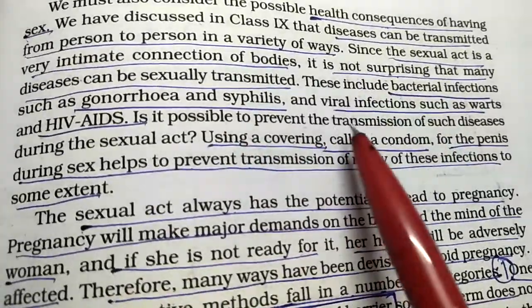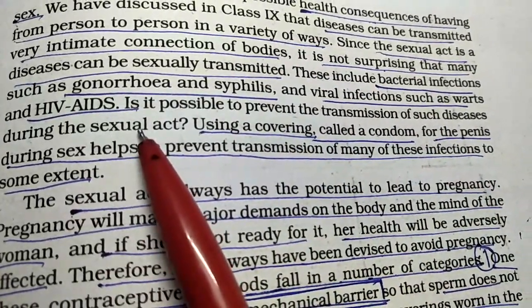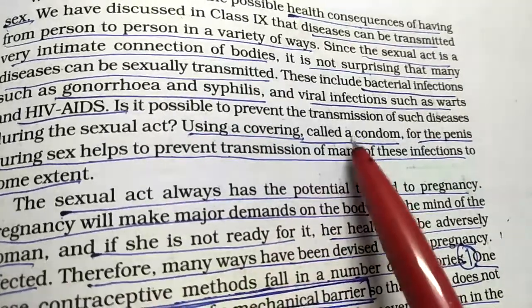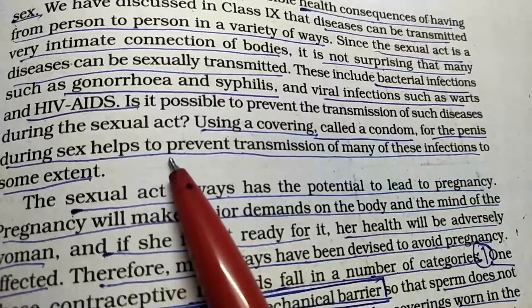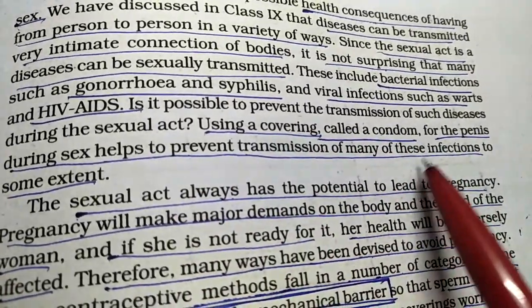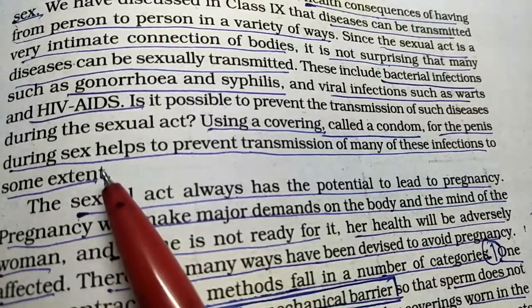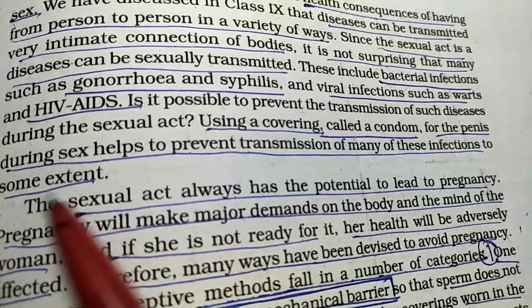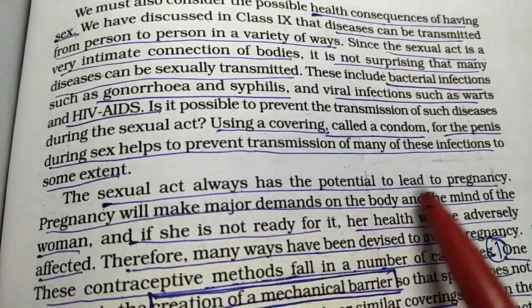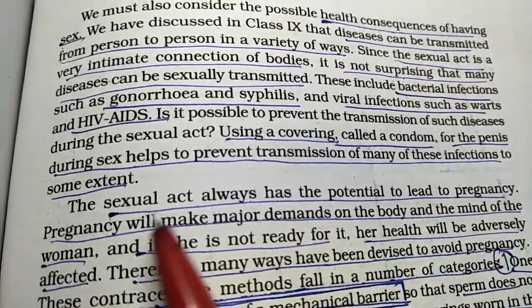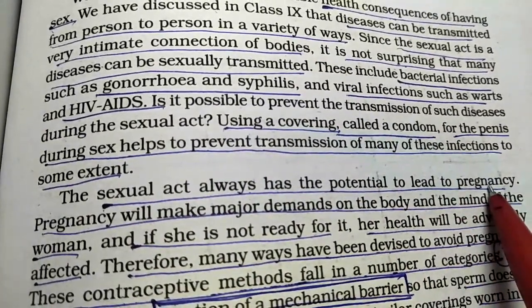So, is it possible to prevent the transmission of such diseases? Yes, it is possible by using a covering called a condom, which is used on the penis during sex, and which helps to prevent the transmission of these infections. To some extent, we can't say to a greater extent, but to some extent, yes. Now, the sexual act always has a potential to lead to pregnancy.